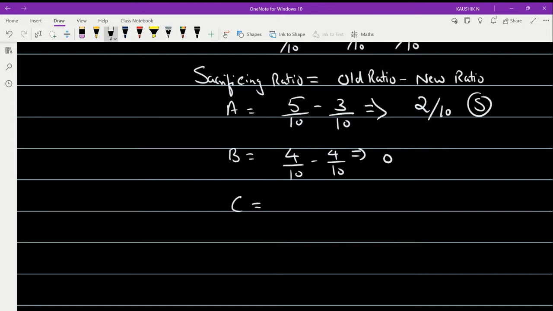Now come to partner C. For partner C, the old ratio was 1 by 10 and the new ratio happens to be 3 by 10. So what is going to be the value? It's going to be minus 2 by 10. So he is gaining. So partner A sacrifices and partner C gains.